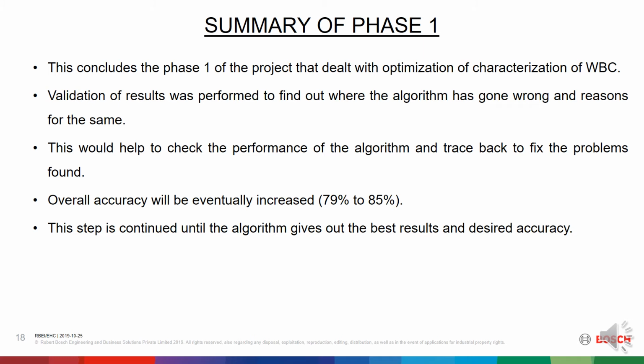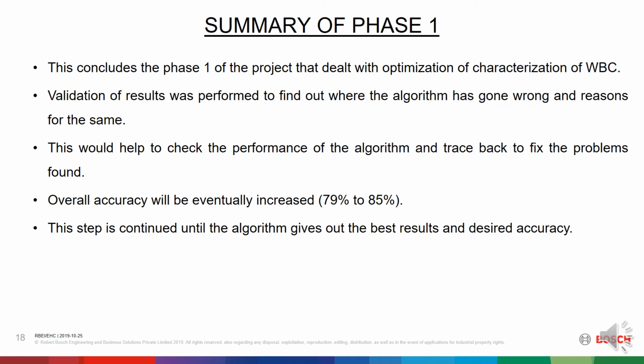Finally, the analysis is based on the shape of nucleus and cytoplasm ratio with boundary segmentation to classify WBC into its 5 different types. Optimization is done to increase accuracy in prediction result and to decrease misclassification. Validation of results was performed to find out where the algorithm has gone wrong and reasons for the same.